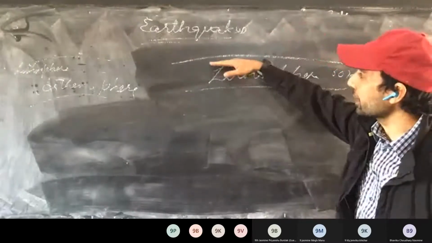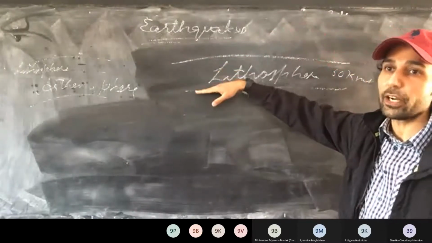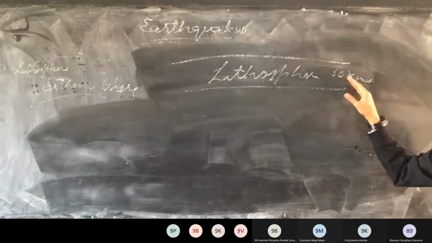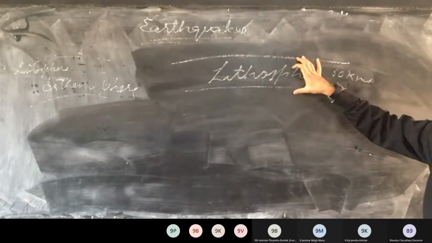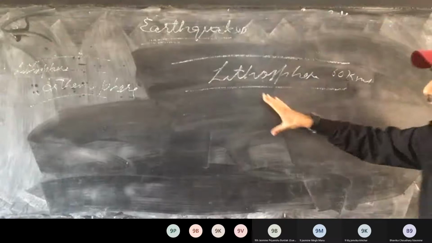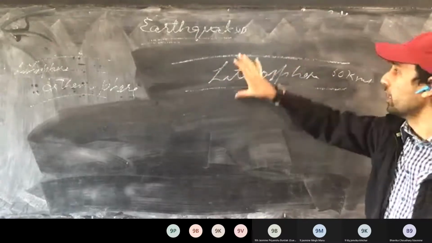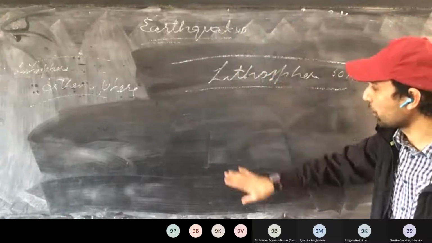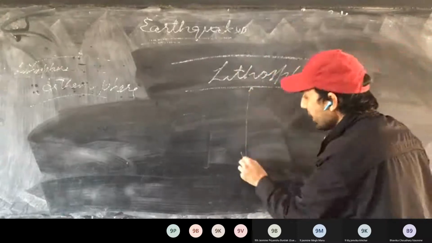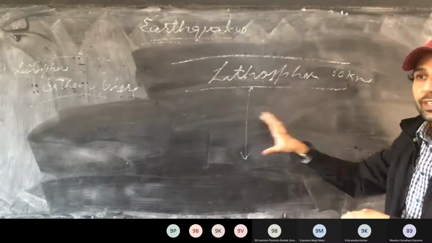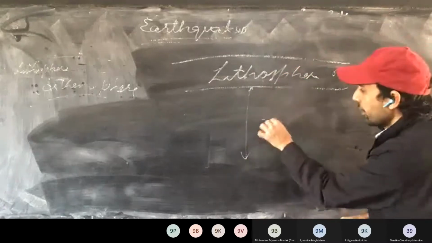And lithosphere consists of crust plus some part of mantle, so its thickness will be more, around 40 or 60 kilometers. It can be 70 or even 80 kilometers as well. Now below it we have one more layer, and its thickness is around 100 to 250 kilometers. Around 250 kilometers we have usually taken.